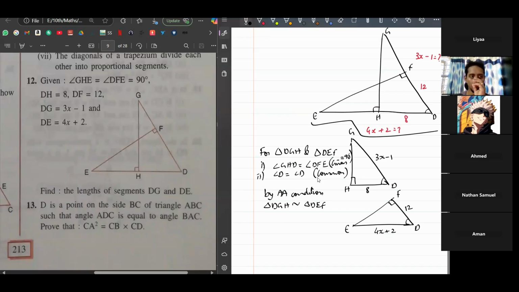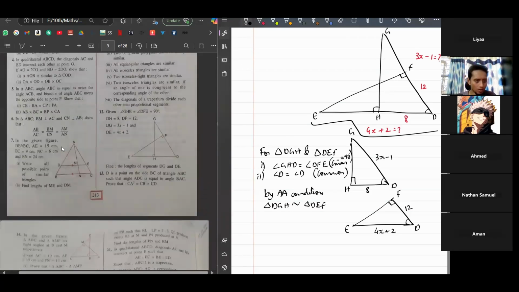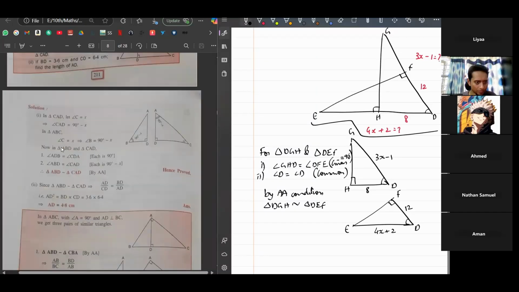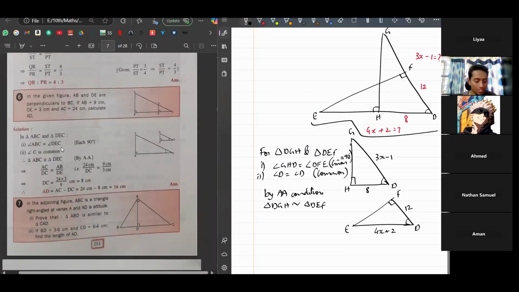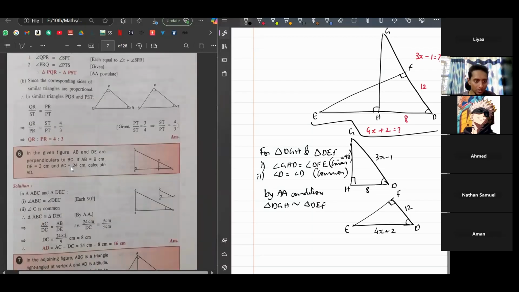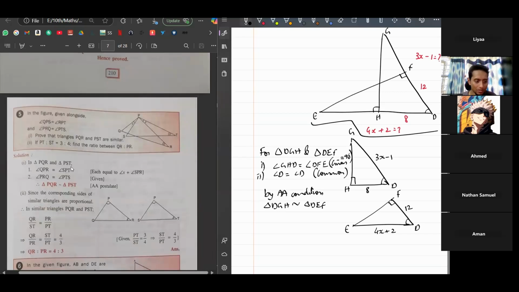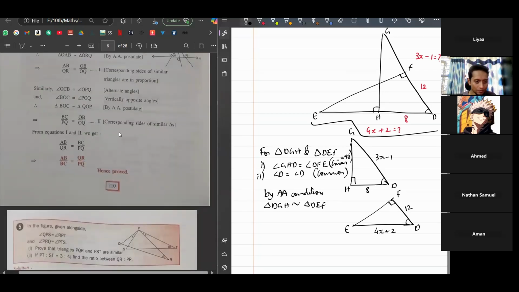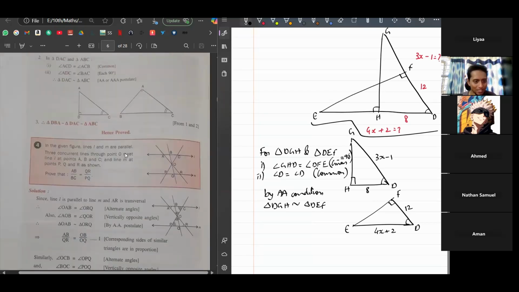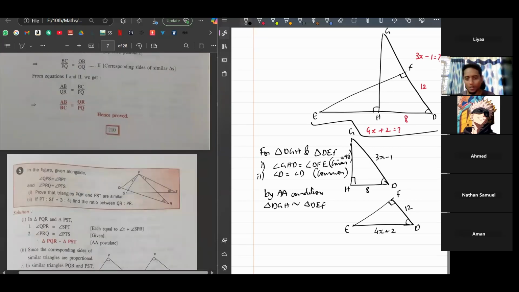Basic proportionality theorem? No. CPCT, something like that, no? Corresponding parts of congruent, not congruent, similar triangles. CPST? Corresponding parts of similar triangles. CPCT, CT is congruent triangles. This is not congruent. This is similar, no? Yeah, corresponding sides of similar triangles. Okay, they don't write it as an abbreviation. So we have to just write that statement.